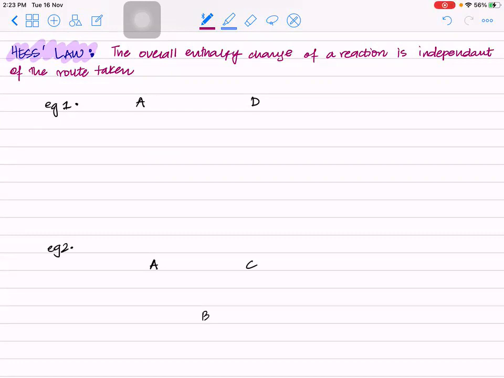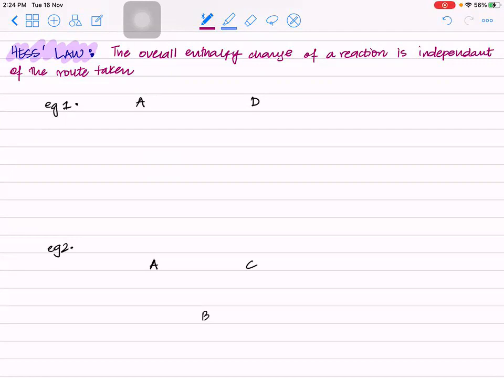So it's irrespective of what route you take. Either you go directly or you go by multiple steps, it does not matter. The energy would be the same. So whether you go from one end to the other end directly, or you go from one end to intermediates and then to the end, the energy change would be equal. And why is that? Because energy cannot be created nor destroyed.